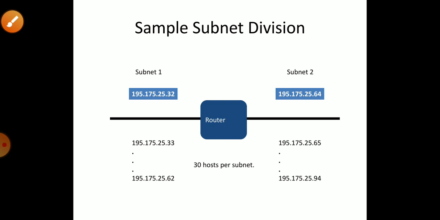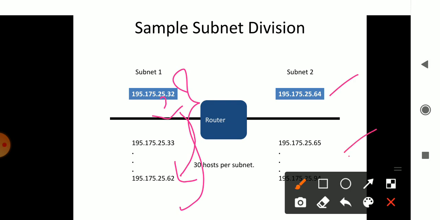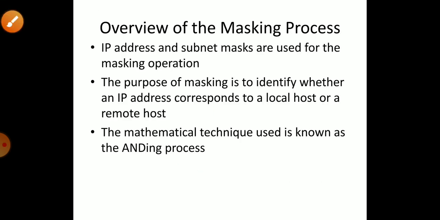So a sample subnet division you can check out here. You have multiple divisions. For example, a subnet is considered from the starting address 32 to 62. I'll make it one subnet. The other part, from 64 to 94, I make another subnet. So multiple subnets with multiple hosts are generated. A few addresses represent one subnet, another few addresses another subnet, which get connected to a main router, and through that router they communicate from one area to another area.